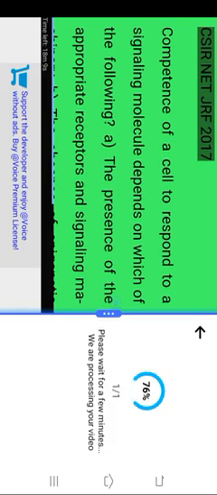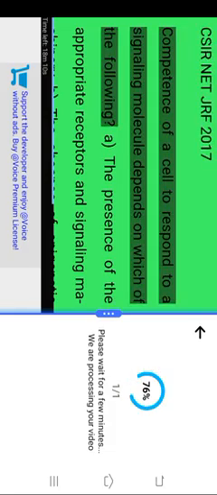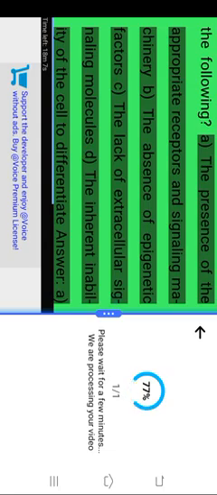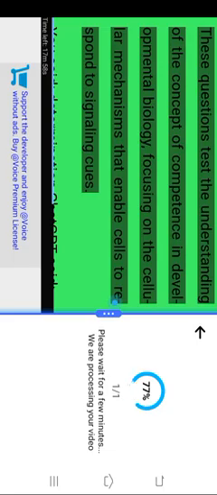CSIR NET JRF 2017. Competence of a cell to respond to a signaling molecule depends on which of the following? A, the presence of the appropriate receptors and signaling machinery; B, the absence of epigenetic factor; C, the lack of extracellular signaling molecules; D, the inherent inability of the cell to differentiate. Answer: A, the presence of the appropriate receptors and signaling machinery. These questions test the understanding of the concept of competence in developmental biology, focusing on the cellular mechanisms that enable cells to respond to signaling cues.